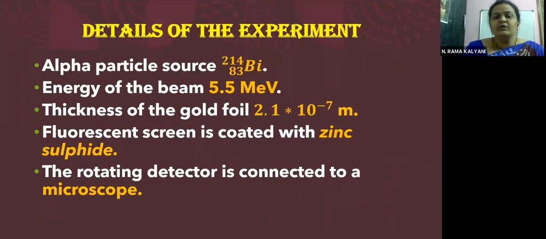Let us see what apparatus or materials they made use of in the experiment. The alpha particle source was Bi-214 (bismuth, atomic number 83), a radioactive source. The energy of the beam was 5.5 mega electron volts. The thickness of the gold foil was 2.1 × 10^-7 meters. Just imagine, children, 10 to the power of minus 7 meters, such a thin foil. The fluorescent screen was coated with zinc sulfide. And the rotating detector is connected to a microscope, children, which records the deviations.